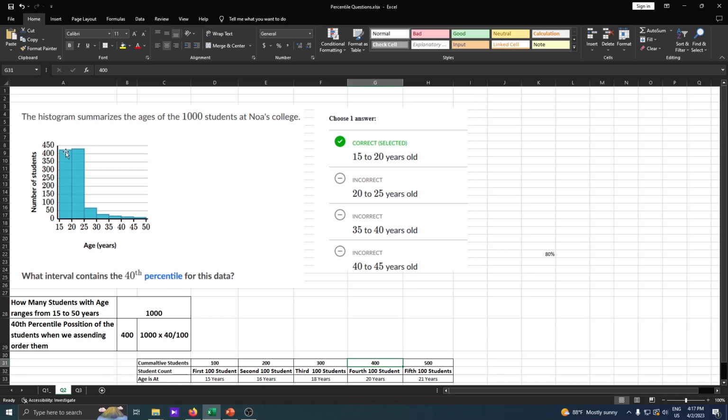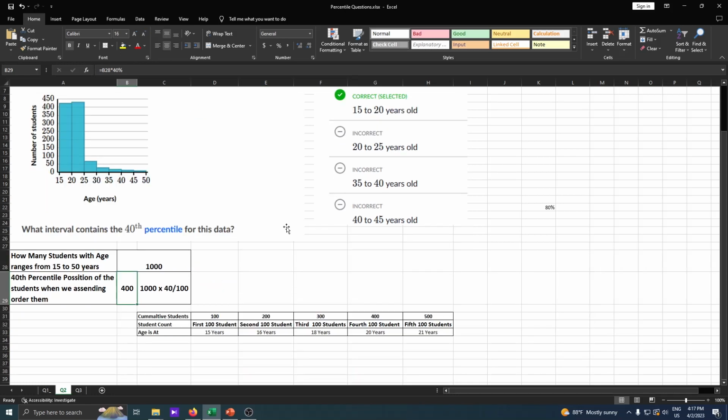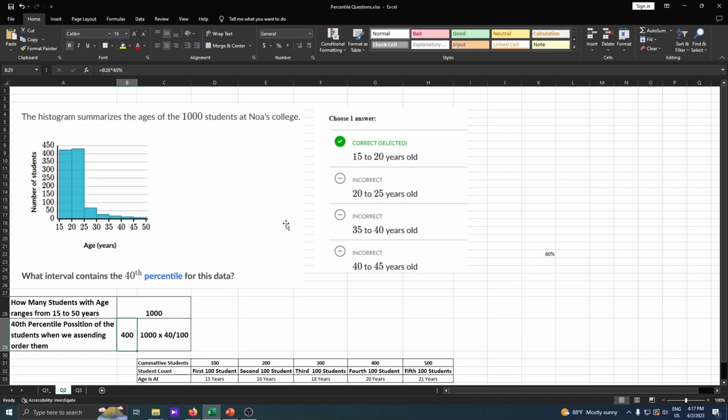So the range will be 15th to 20th, because the 40th percentile value is nothing but 400. Then the 15th to 20th interval will contain the 40th percentile data. Hope you are clear on that.